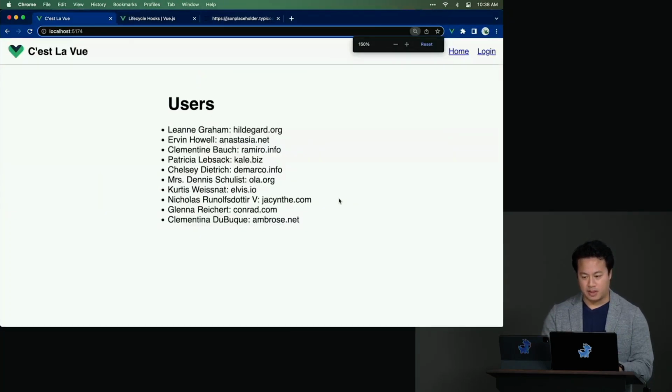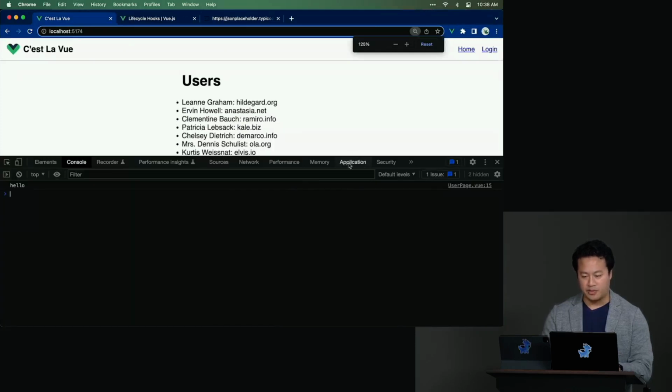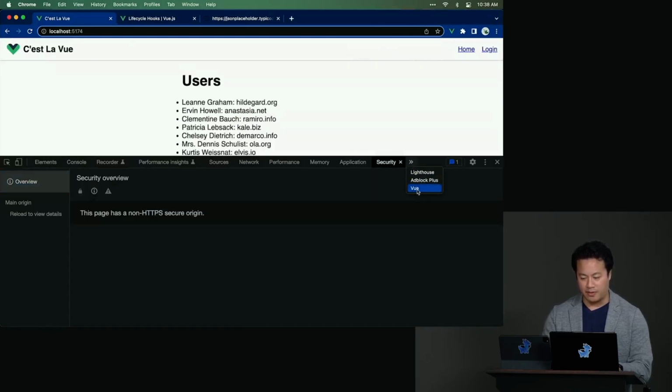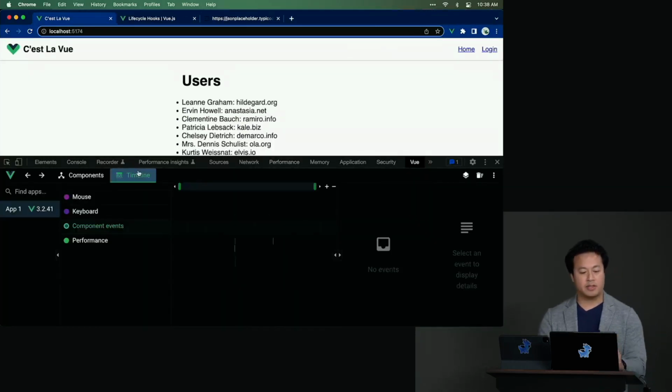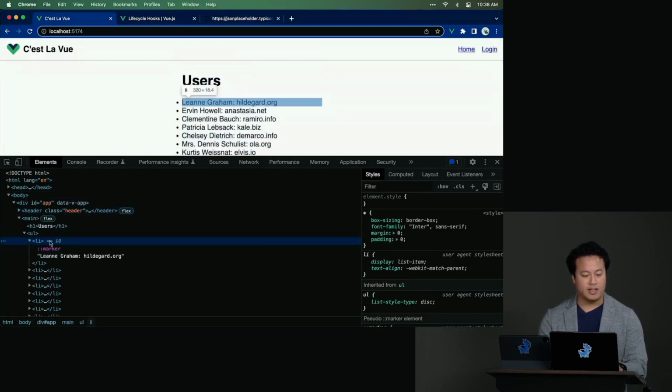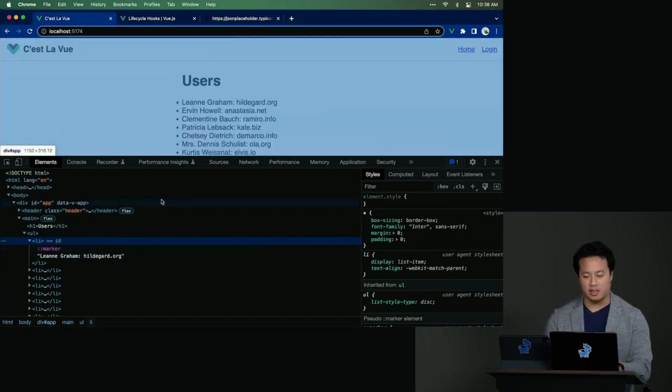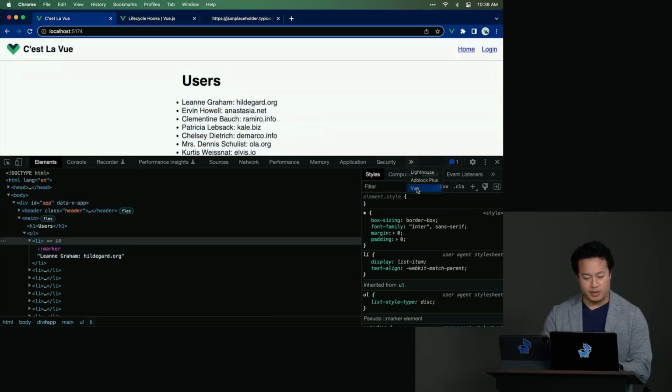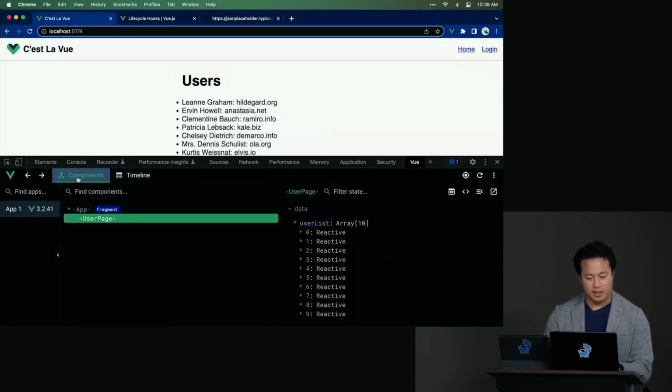So let's bump this up a little. So we open up our DevTools here and take a look at Vue. And so the question here is around IDs, actually. If we inspect these normally, you'll notice that there's really nothing telling you what the IDs are. And so we look inside of Vue here, and we look at our components.